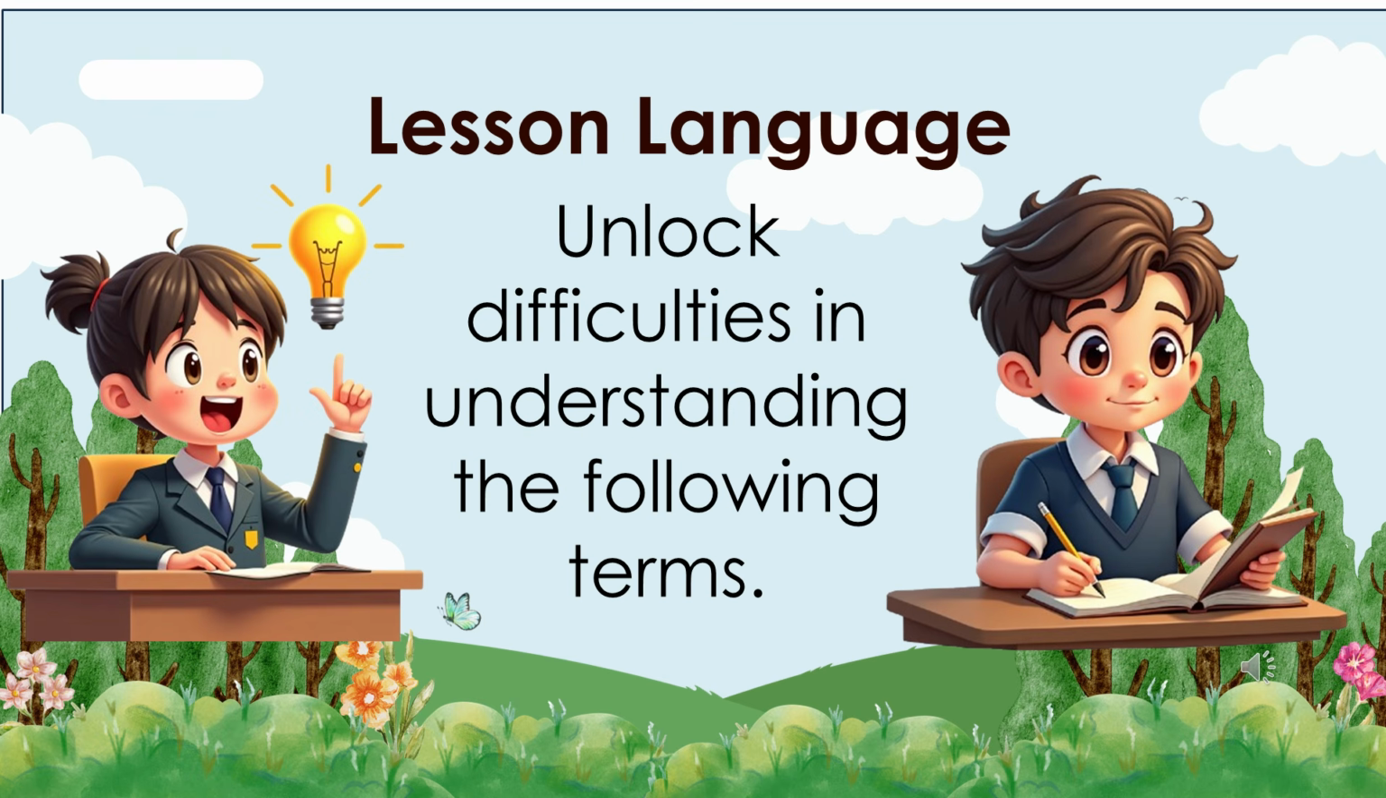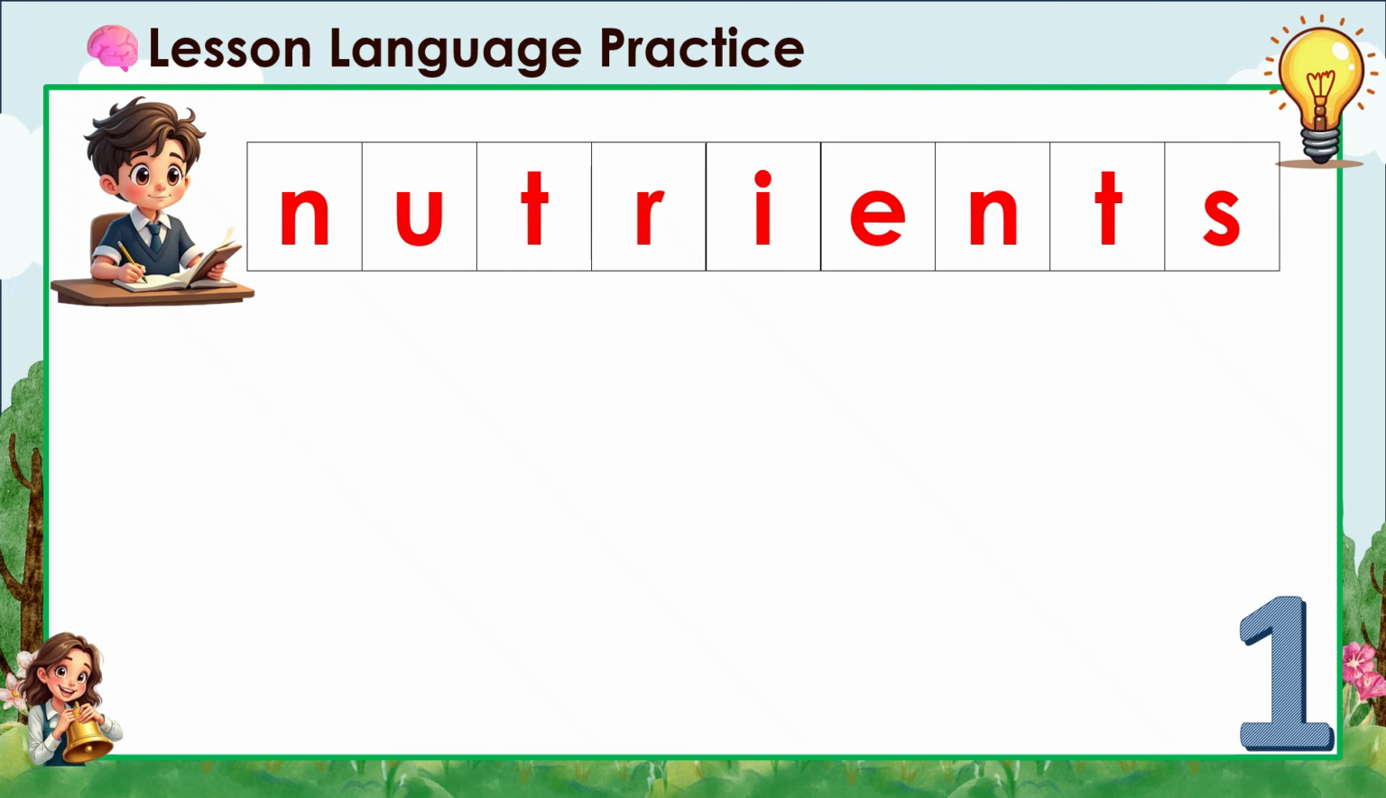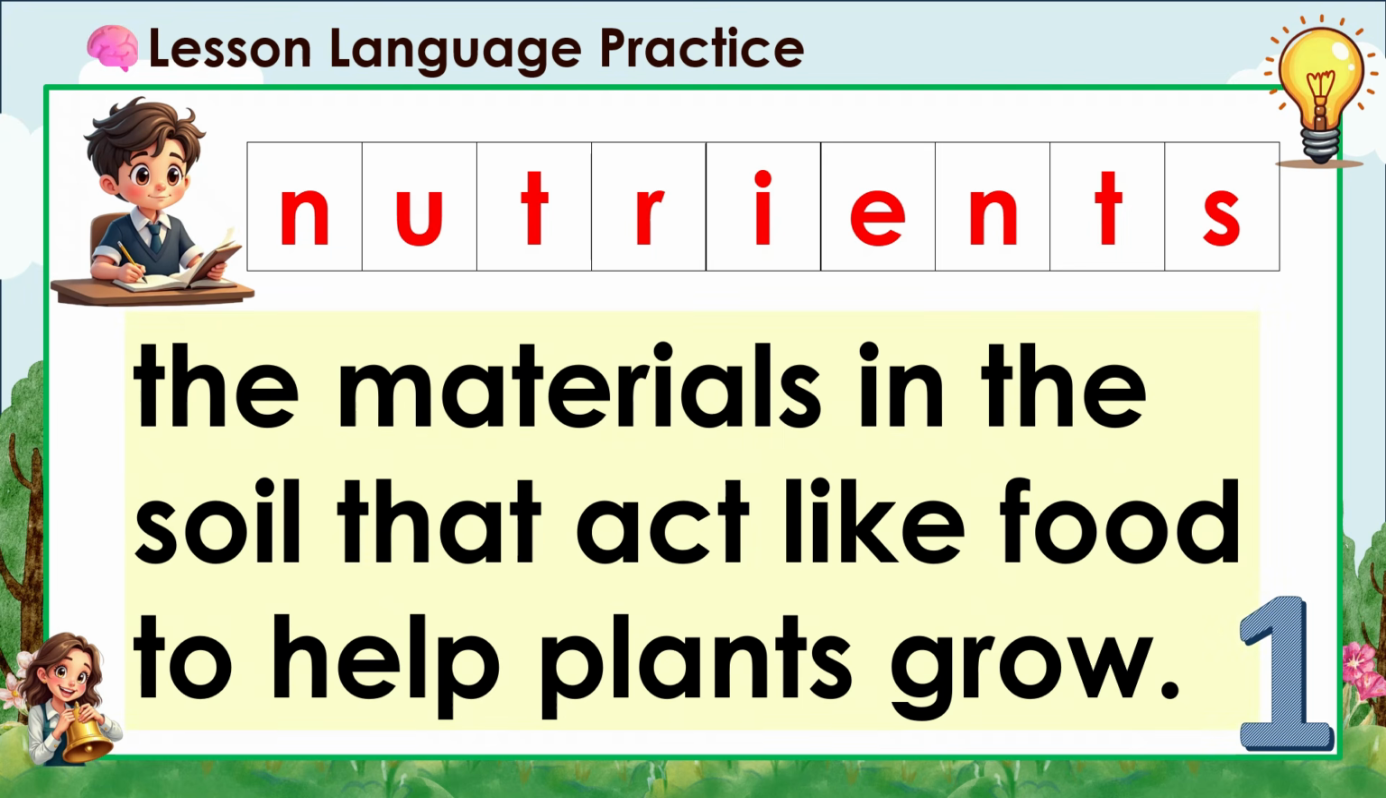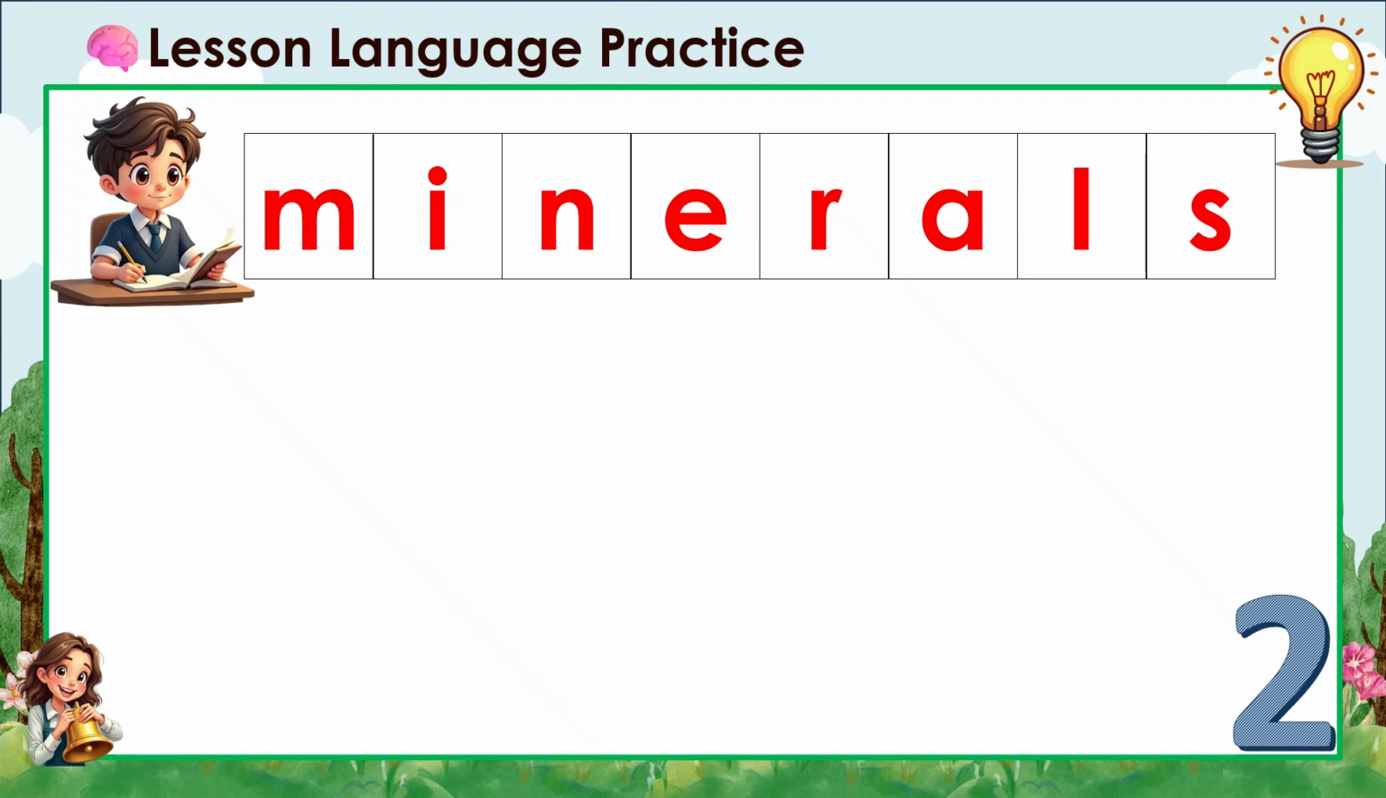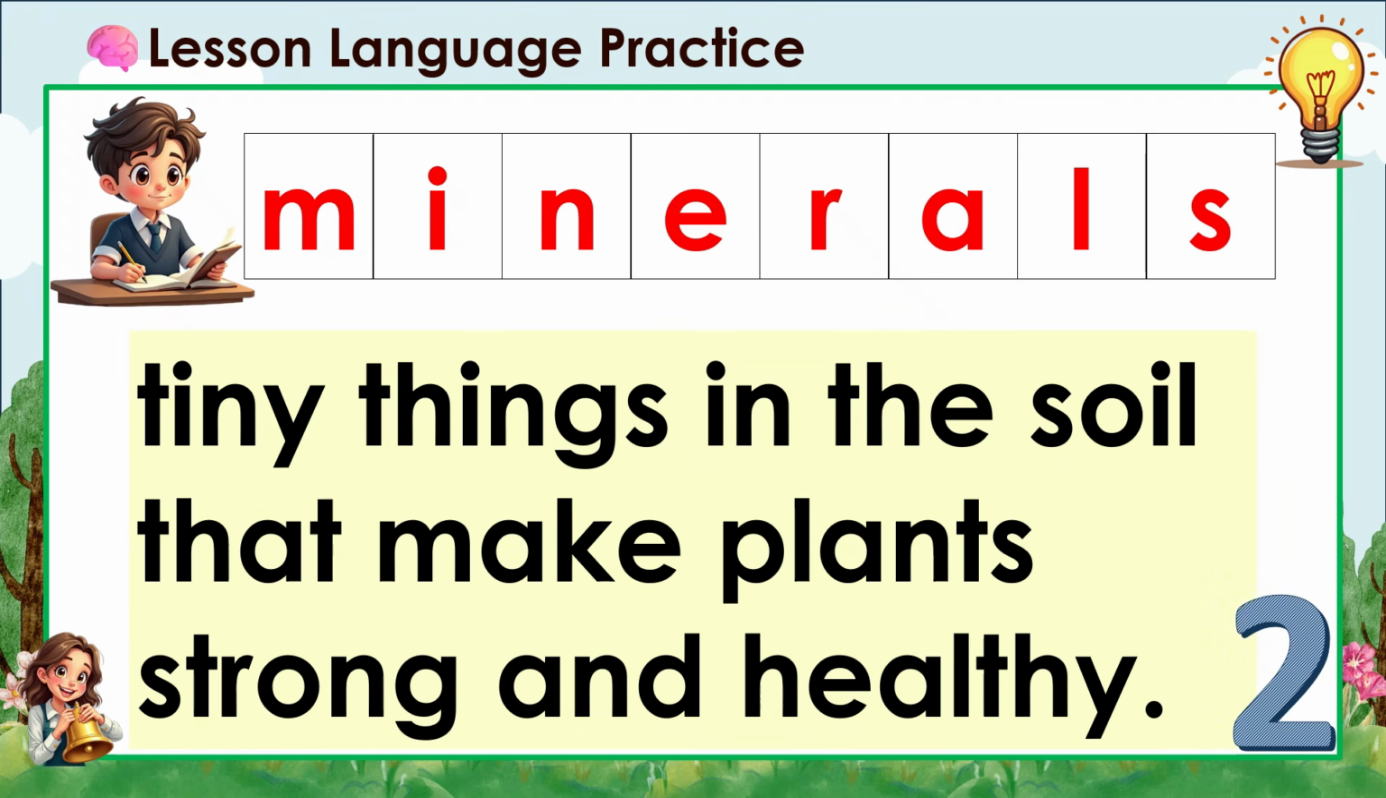Lesson language. Unlock difficulties in understanding the following terms. Our first word is nutrients. N-U-T-R-I-E-N-T-S. Nutrients. It is the materials in the soil that act like food to help plants grow. Next is minerals. M-I-N-E-R-A-L-S. Minerals. It is the tiny things in the soil that make plants strong and healthy.